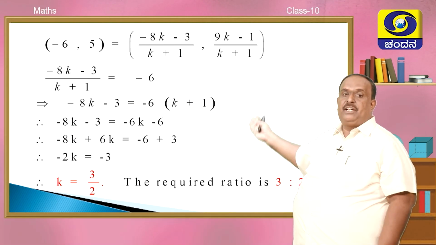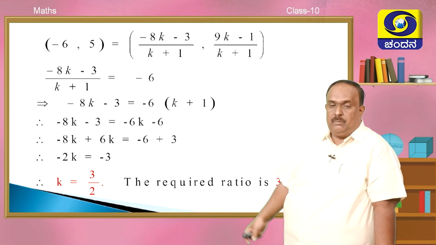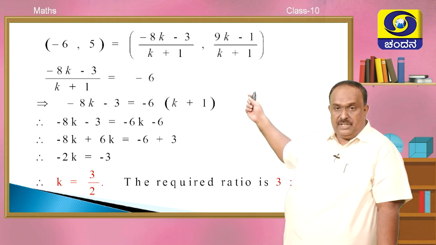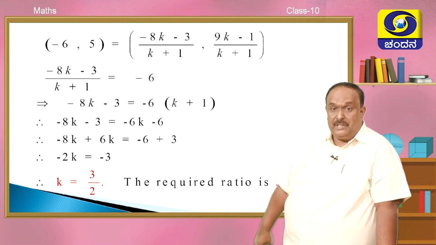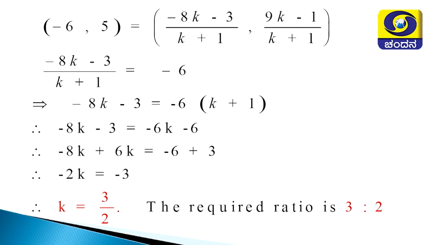Now simplify, minus 2K equal to minus 3. Minus can be cancelled on both the sides. Now that gives you K equal to 3 by 2, the required ratio. K is 3:2, m is to n is 3:2.